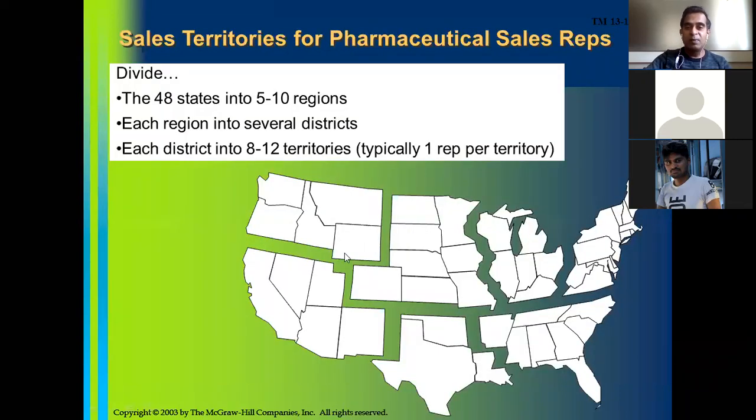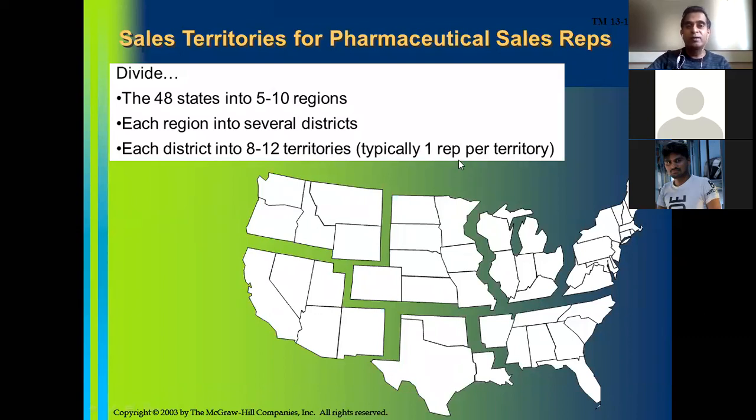Okay, so this is the map of America. It shows how sales territories are divided for pharmaceutical sales reps in the US. The 48 states are formed into 5 to 10 regions and each region into several districts, as you can see. Then each district into 8 to 12 territories. Typically one rep per territory.